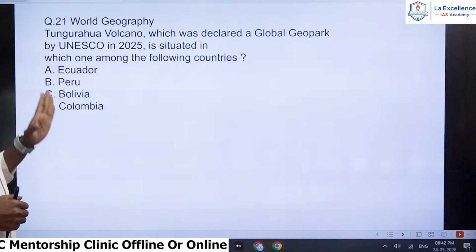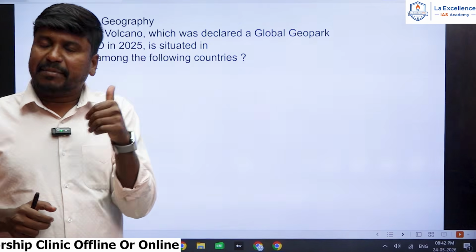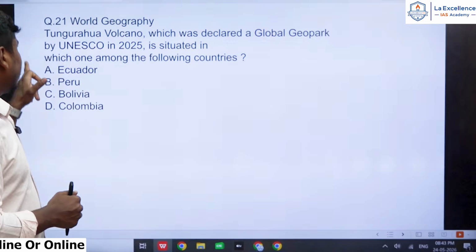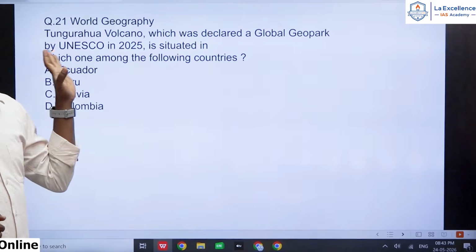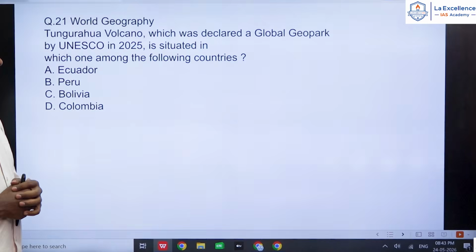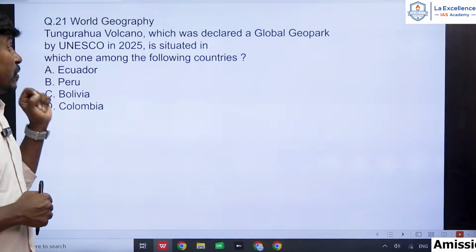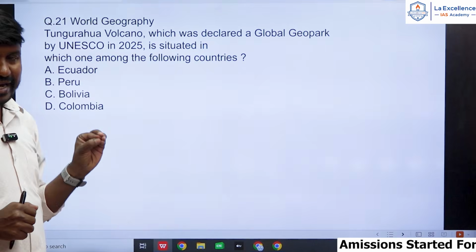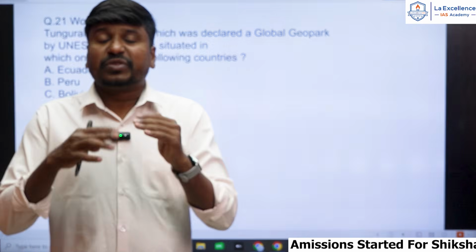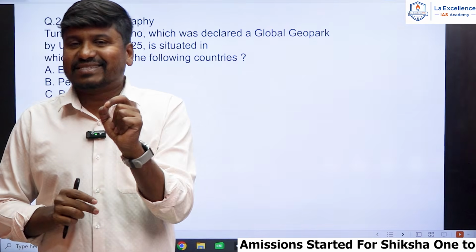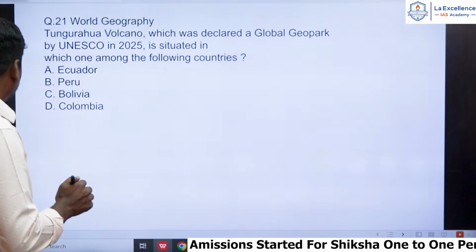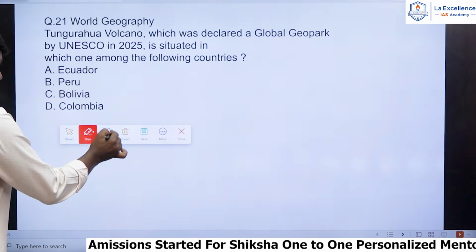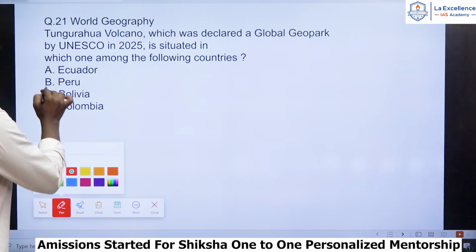In that, question number 21, taking the D series, the set D, the question is about a volcano. Tungurahua volcano, which was declared a global geopark by UNESCO in 2025, is situated in. So they are asking this question with respect to locations or places in the news, right? And the answer for this question is Ecuador.